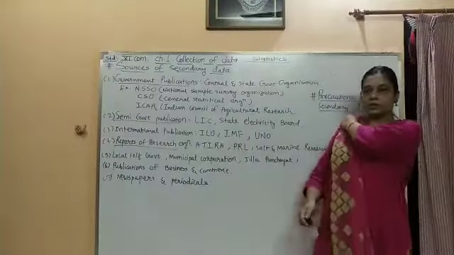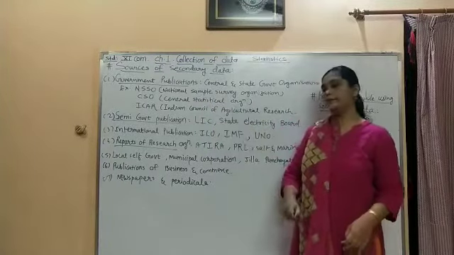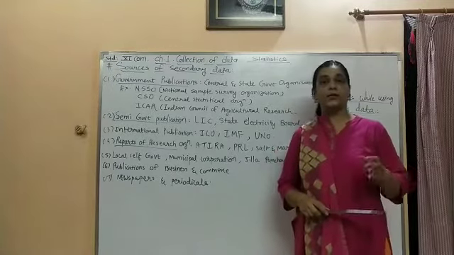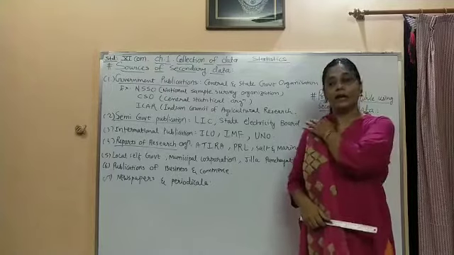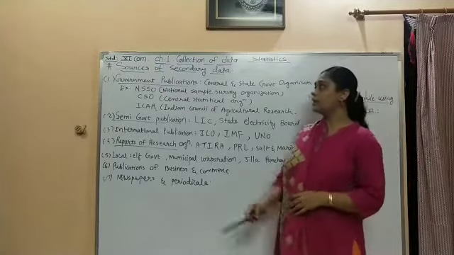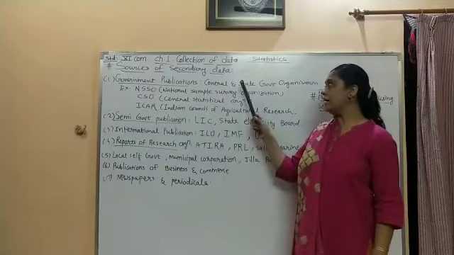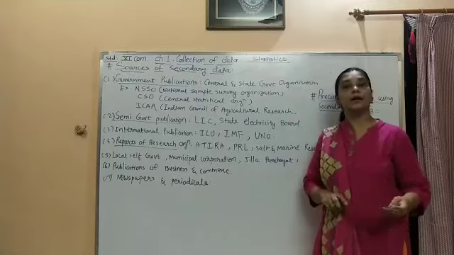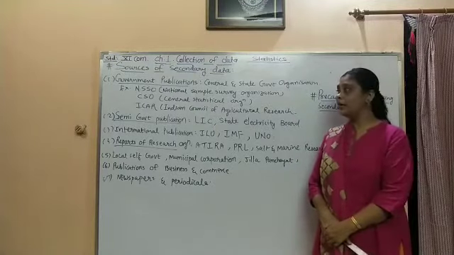The second last question is the sources of secondary data. Sources means from where, through which places, we can have the collection of the secondary data. The number one is the government publications. So here students, the central and state government organizations, their main work is to collect the secondary data. From there we can have the secondary data.